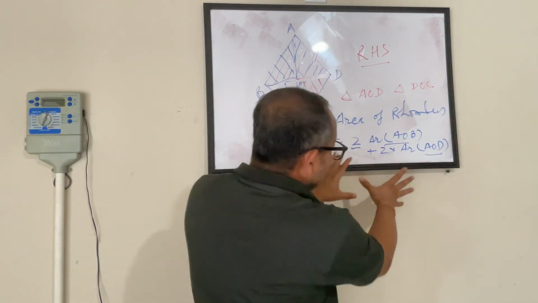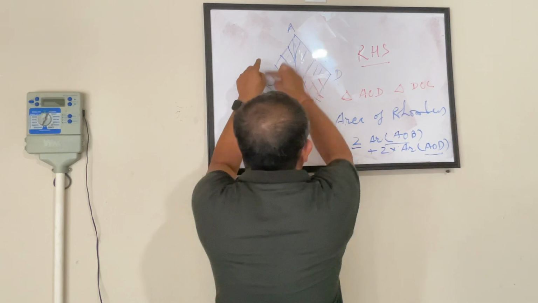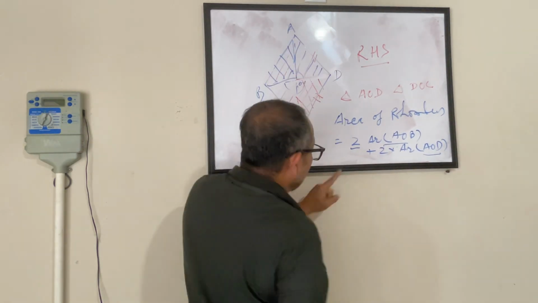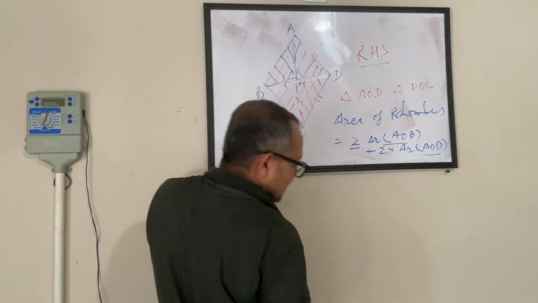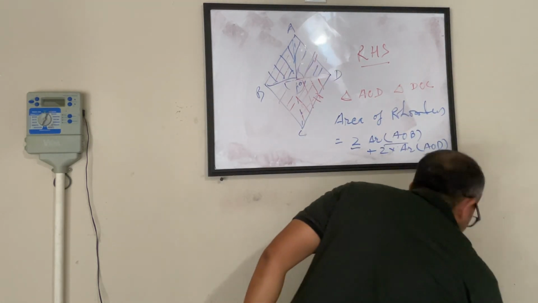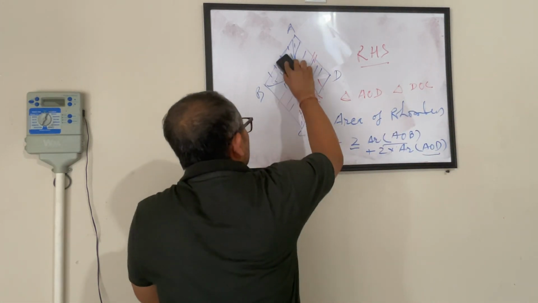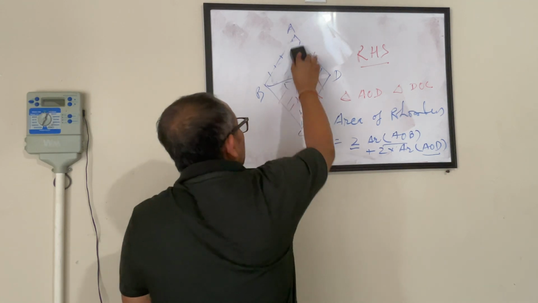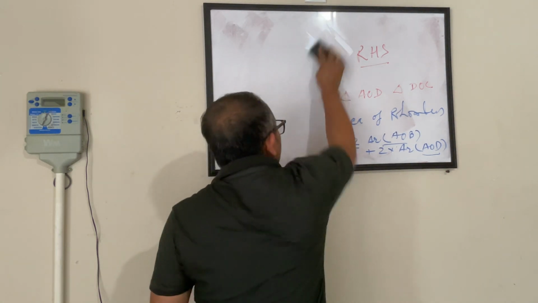Now, up to this much we got. So now it is coming down to a point where I'm saying, okay, 2 times this area plus 2 times this area. Now look at this triangle and this triangle. I'm talking about this triangle AOB. Let me draw it in a cleaner way. Now let me make it super clean. I have to draw it again.